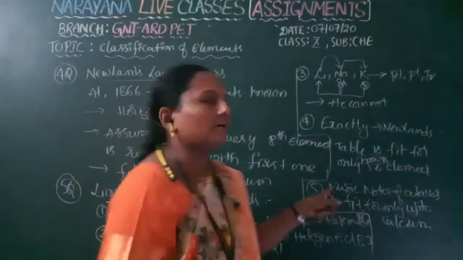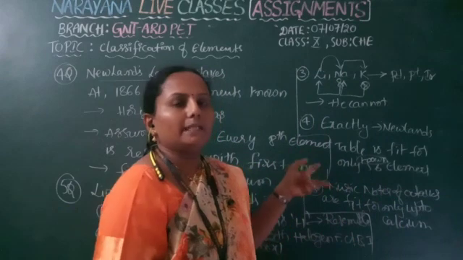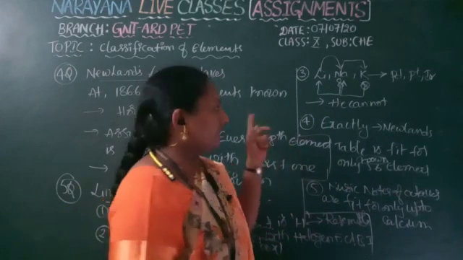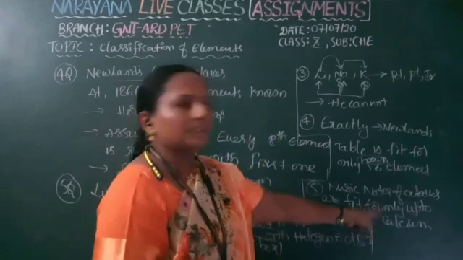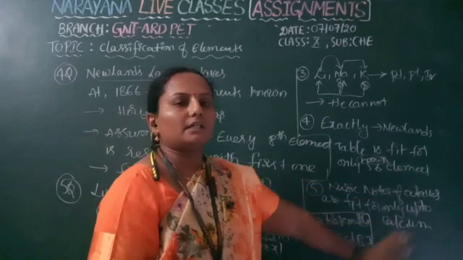After calcium, the music notes of octaves is not applicable. That means the eighth element does not show any resemblance with the first element. That resemblance holds up to calcium only. After calcium, that rule is not applicable.